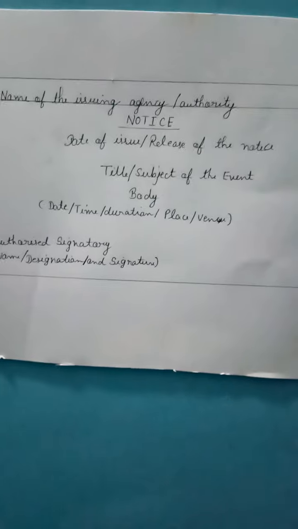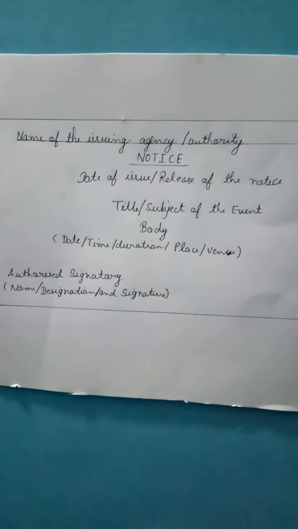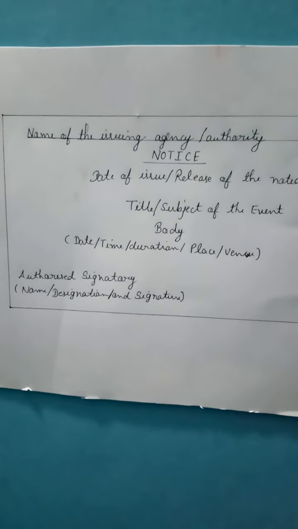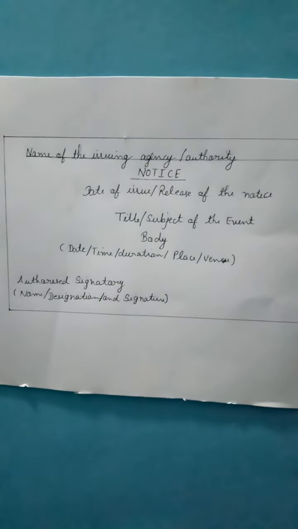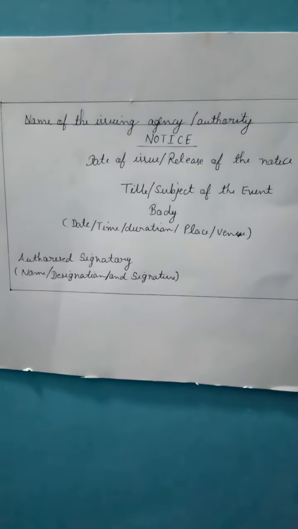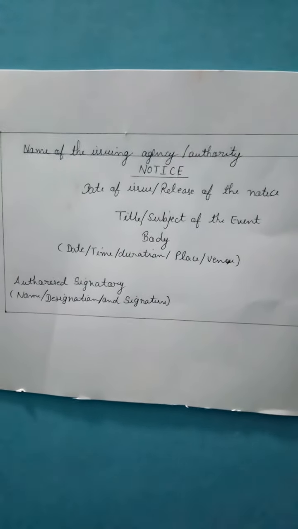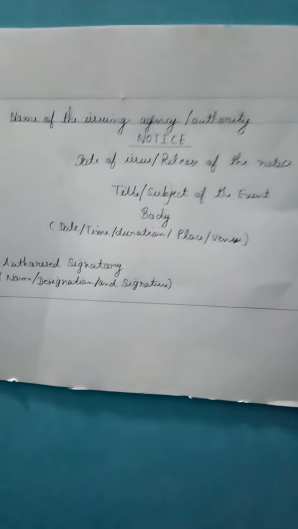So the notice writing format is as follows. As you can see in this picture, I have made this format for you all, so you can clearly see it. At the top line you write the name of the issuing agency or authority. The notice should contain all the necessary details like this. The first thing, at the very top line, is the name of the issuing authority or agency. That can be your school, any office, or any other company.